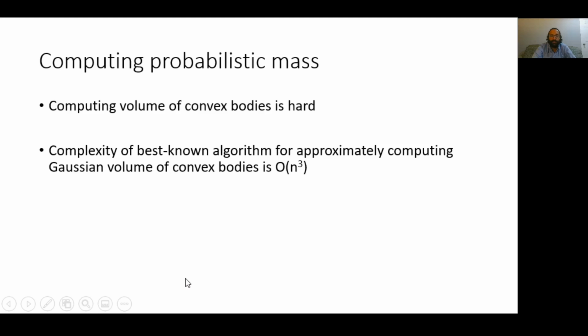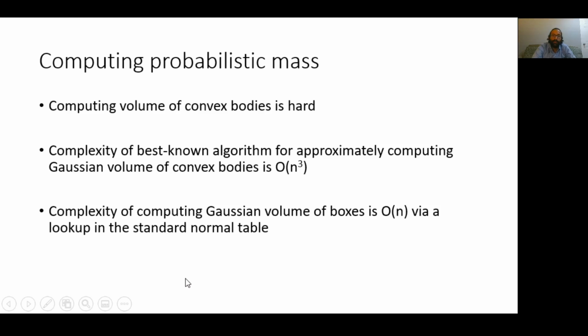In the design of our algorithm, we have been very conscientious about avoiding complex volume computations. We do this by only ever requiring the computation of the Gaussian volume of box-shaped convex bodies. This computation can be performed in linear time via a simple lookup in the standard normal table, also referred to as a Z table.